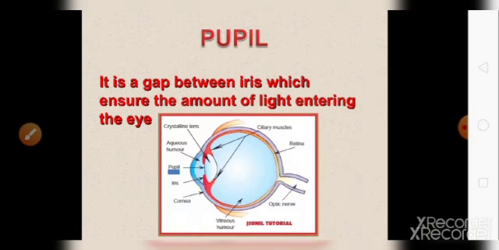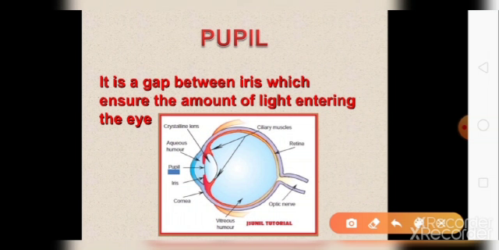Next is pupil. Pupil is the gap in the iris which controls the amount of light entering in the eye. In other words, you can say that pupil controls how much light is being required to form an image. If the light is more, pupil will adjust its size, and if the light is less, then again it will adjust its size. You can see this thing yourself, or also you can do one activity.